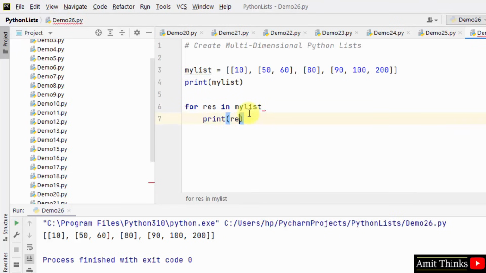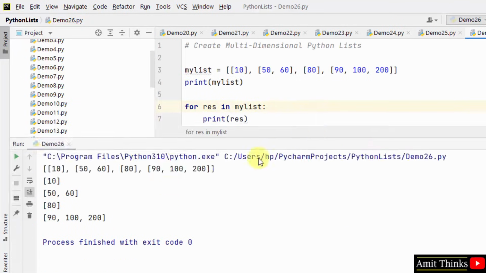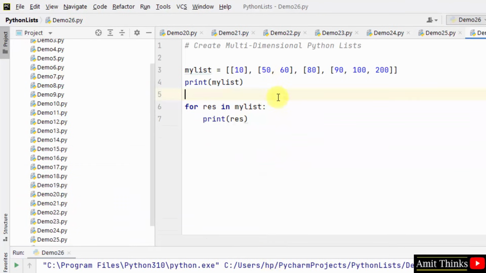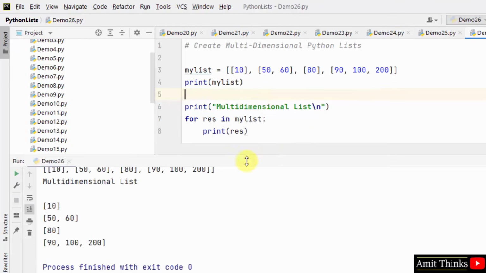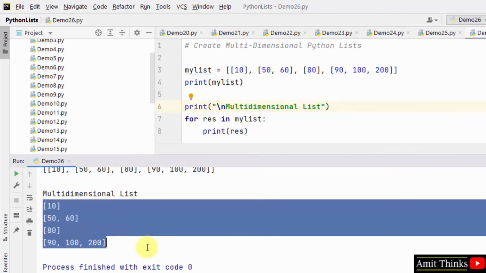Okay, this will print in a proper way. Here it is. So this is our multidimensional list.